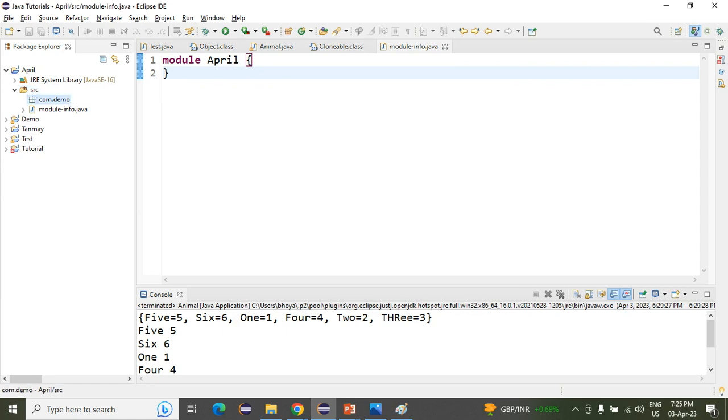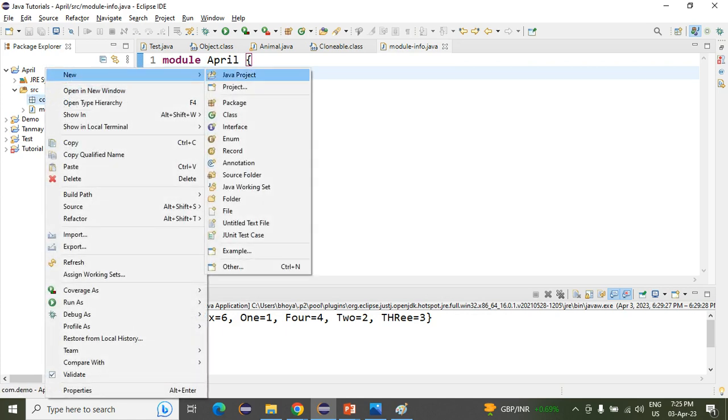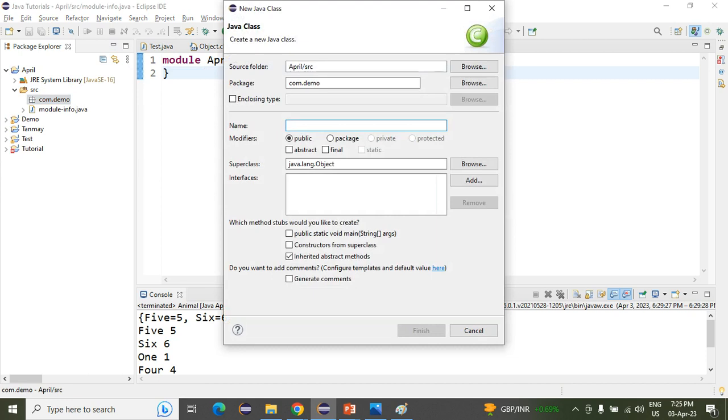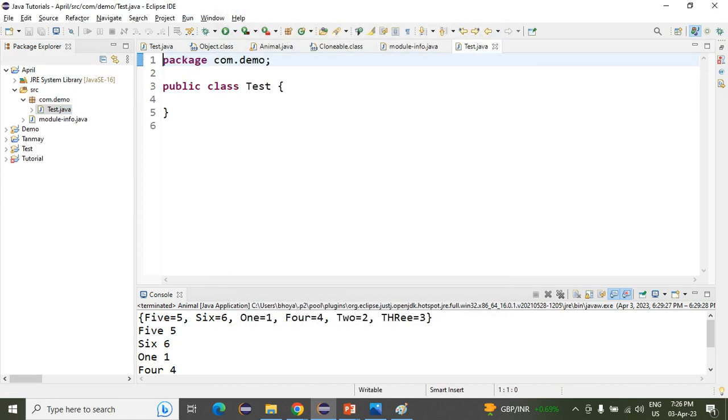And inside the package, we will create our class. Right click, new, and here we will create a class. Now I'm writing the name as Test. After that, click on finish. Now you have successfully created our first class, that is Test. And this class is present inside the package com.demo. Here, if you see, com.demo is our package.